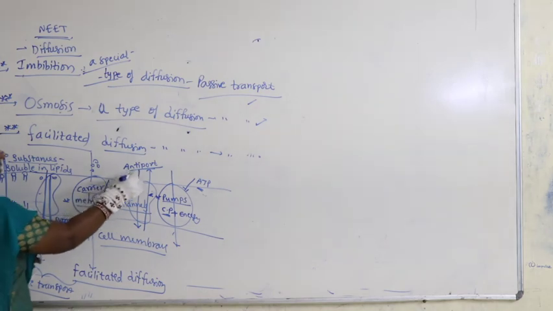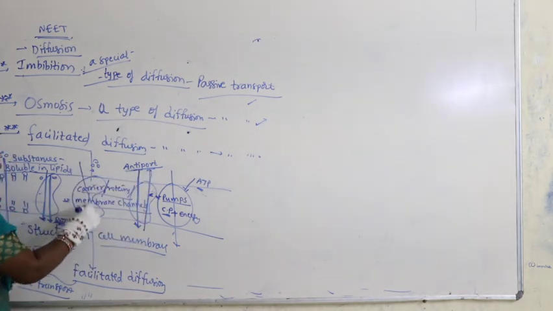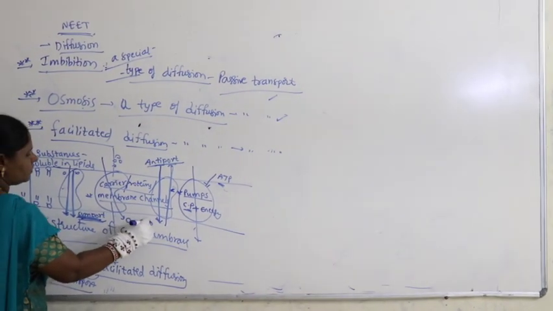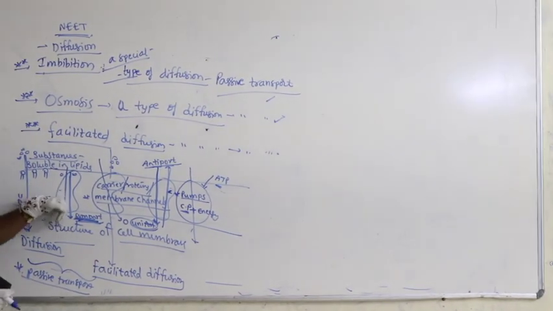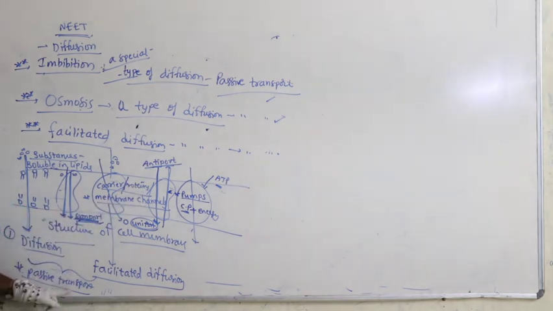Right. One is coming in, the other one is going out. What do you call this? Antiport. You can remember: both molecules moving in the same direction is symport. One coming inside, the other going out, antiport. One molecule passing is uniport. Symport, antiport, uniport, all three are types of passive transport.